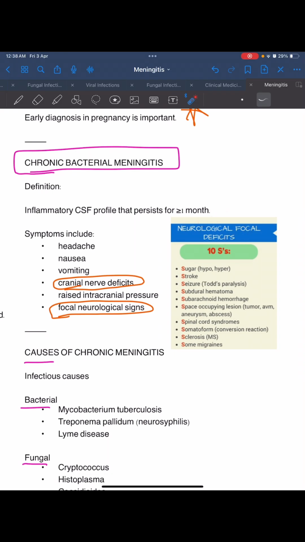Neurological focal deficit causes: stroke, seizure, subdural hematomas, subarachnoid hemorrhage, space occupying lesion, tumor, AVM, aneurysm, abscess, spinal cord syndrome, multiple sclerosis. Cranial nerve deficit and focal neurological signs.